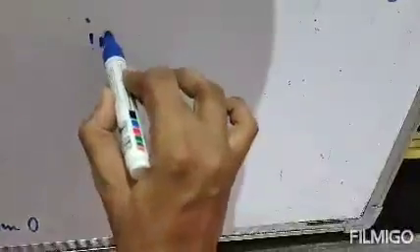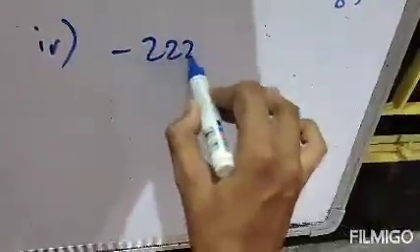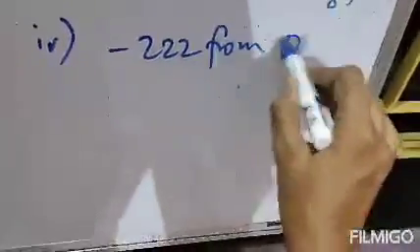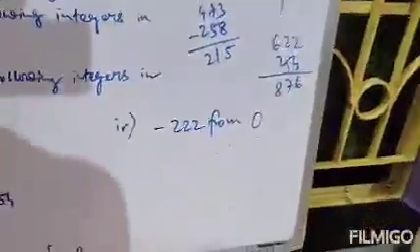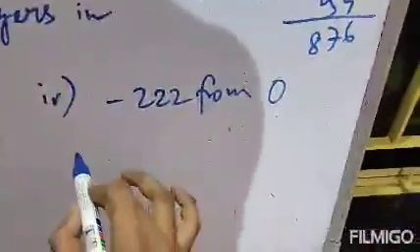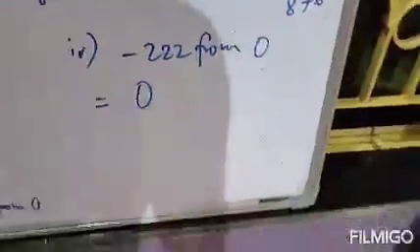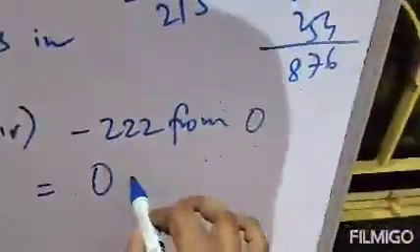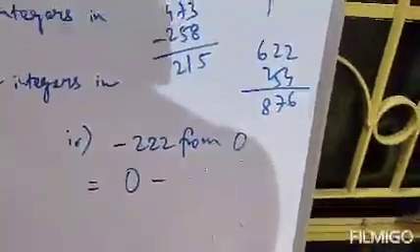Next, the last question from this exercise. Question number 8. Subtract minus 222 from 0. Very interesting question. As we are subtracting from 0, 0 should be written first. And as we are subtracting, the sign is minus. And what number are we subtracting?